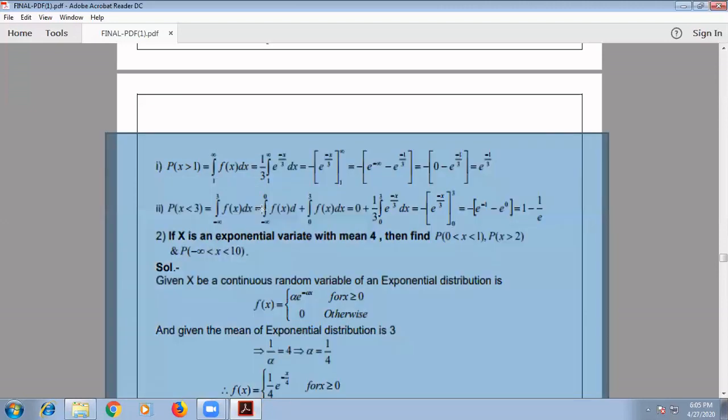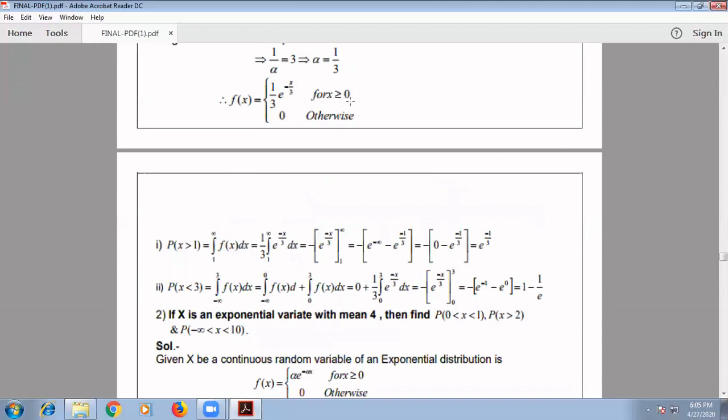Now we have the f of x value whenever x is greater than 0, which is 1 by 3 into e to the power minus x by 3. We can substitute here. So 1 by 3 into the integral over 1 to infinity of e to the power minus x by 3 dx. After integration of this, we get e to the power minus x by 3 divided by minus 1 by 3. So the 1 by 3 gets cancelled. Remaining is minus of e to the power minus x by 3, from 1 to infinity.